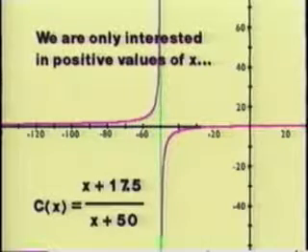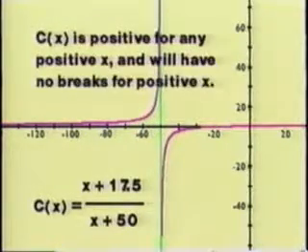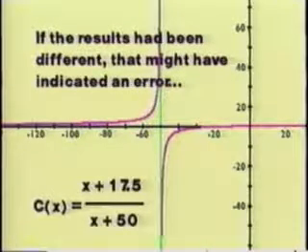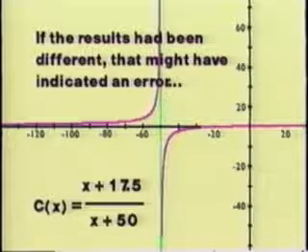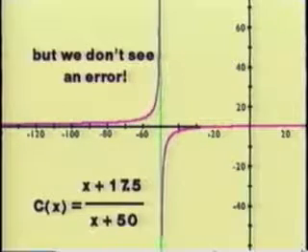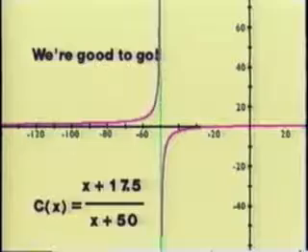Although we will only be interested in positive values of x, what we have seen so far shows us that C of x is positive for any positive x, and will have no breaks for positive x. Had the results turned out differently, that might indicate that there was an error in formulating the equation for C. But seeing no error, it looks like we're good to go.